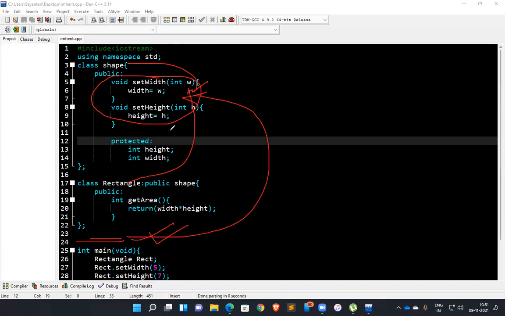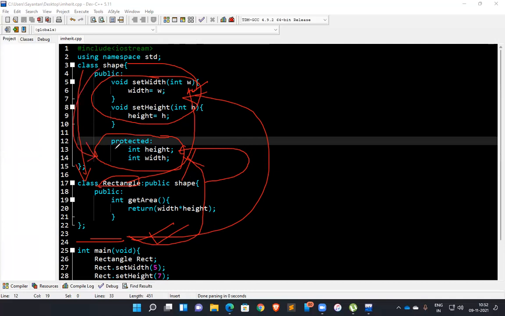Here you can see we also have protected. What happens if we have protected members? This rectangle class, because it is the child class of class shape, can access these protected members, but the other unrelated class cannot. And shape, because they are its own class members, can obviously access them.